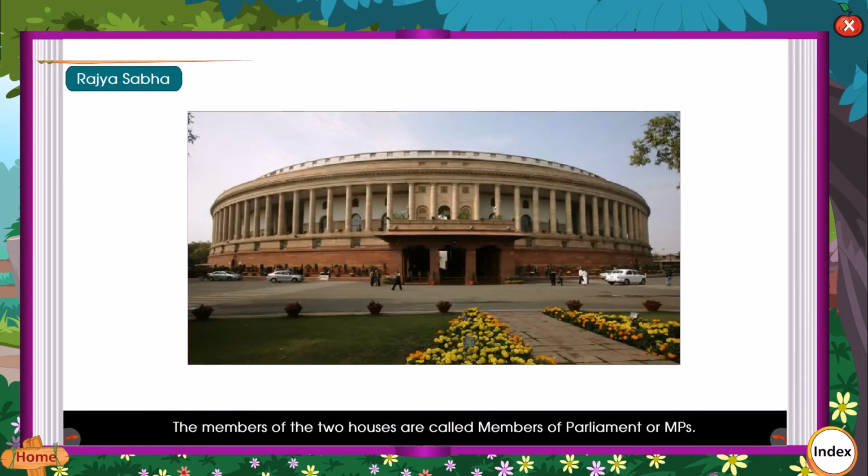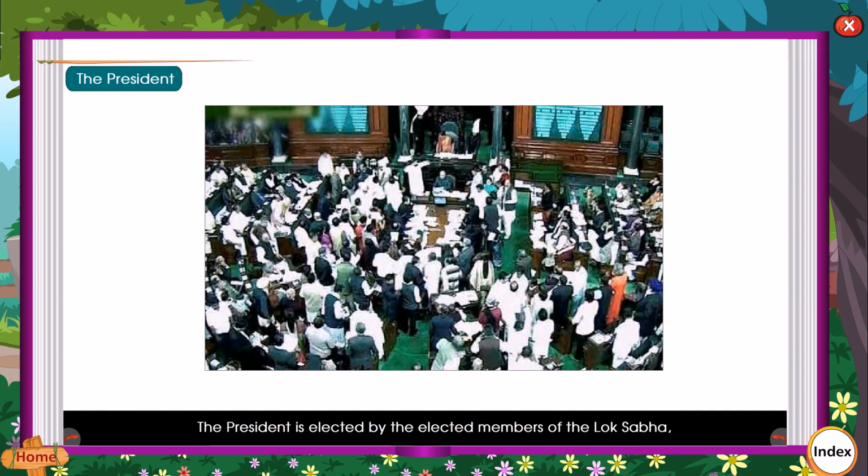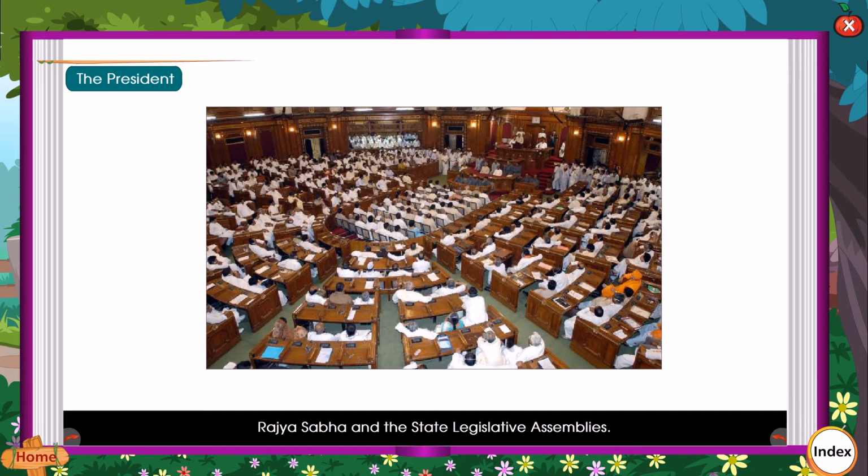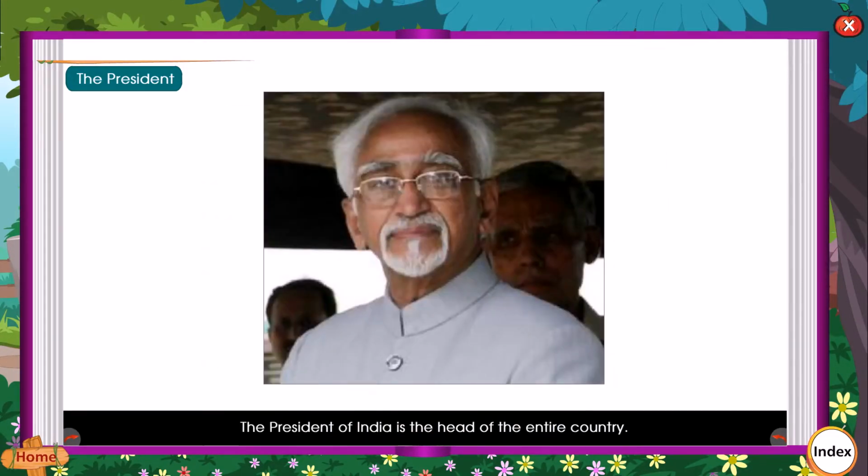The members of the two houses are called members of Parliament or MPs. The President. The President is elected by the elected members of the Lok Sabha, Rajya Sabha and the State Legislative Assemblies. He is elected for a period of 5 years. The President of India is the head of the entire country.